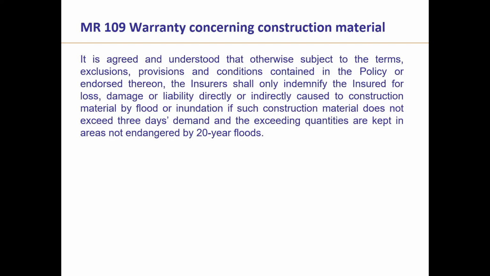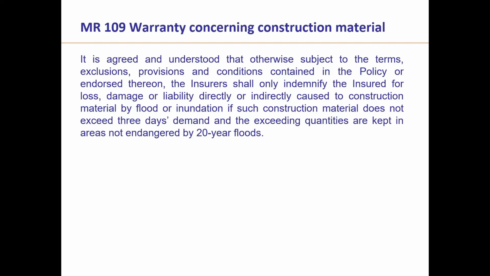Sir, could you just explain the difference between the return period and the 20-year period that we are talking about right now in the earlier warranty? Good question. See, this 20 years simple period is very, very clear. You check the history of floods or inundation which has taken place at that site in the last 20 years. This is very easy. But 20 years return period is different. 20 years return period means looking at the data of the last 100 years, 200 years, 500 years, because meteorological data is maintained.